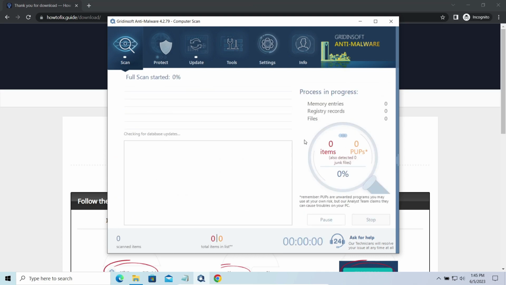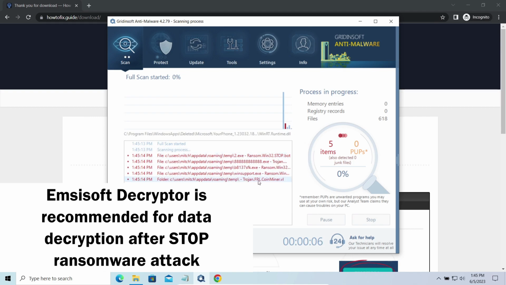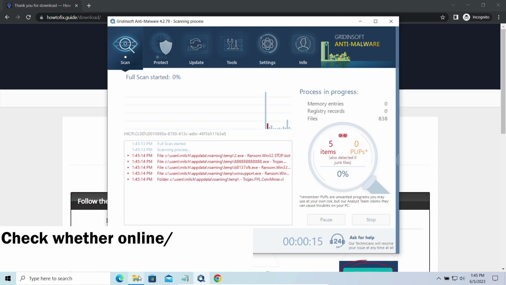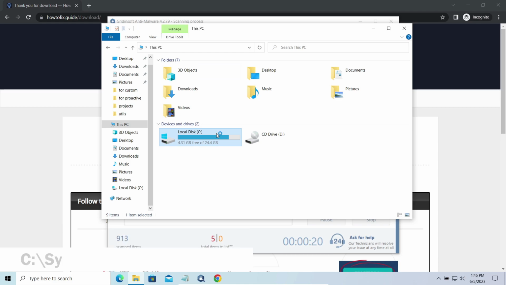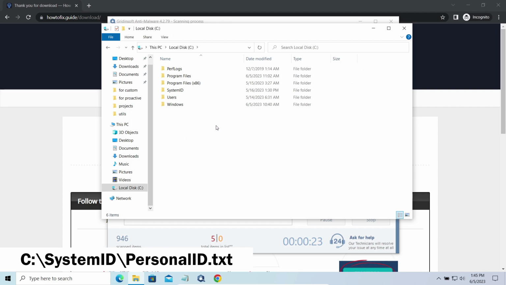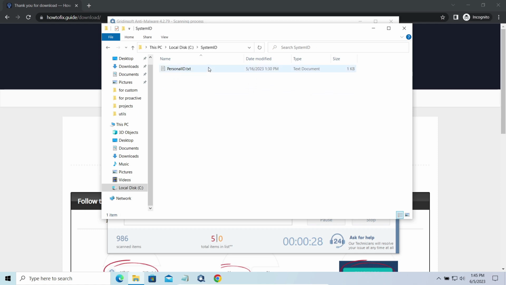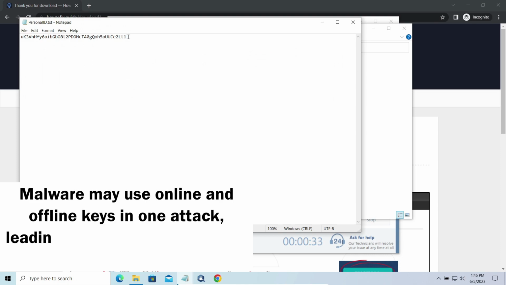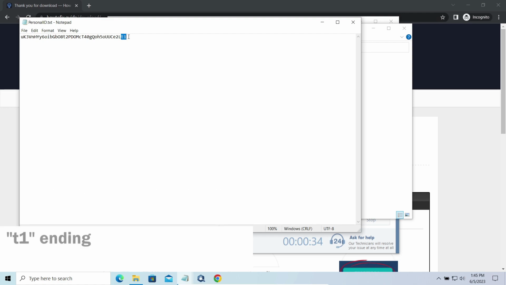Now let's discuss a more problematic side, file decryption. I recommend using the Microsoft Decryptor tool. It's free software that is designed specifically to deal with encryption used by STOP ransomware. However, before making any steps here, you need to check whether files are ciphered with an online or offline key. To check the key type, go to the SystemID folder in your system directory and find the personal ID.txt file. This folder and all entries in it are created by ransomware in the process of encryption to store some details regarding the attacked system. The personal ID.txt file contains a single string that is used to identify the victim among others.